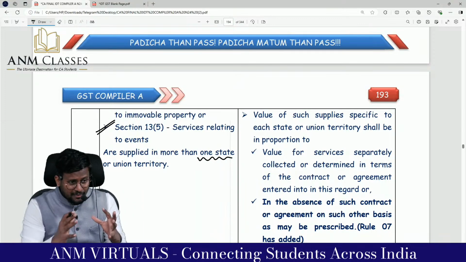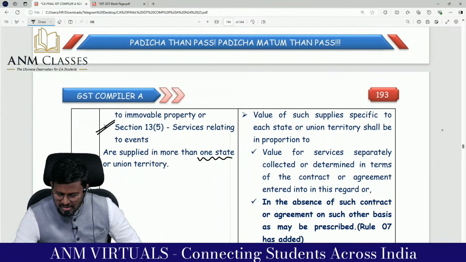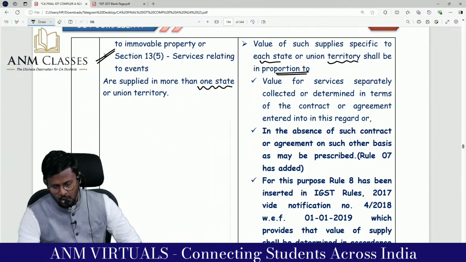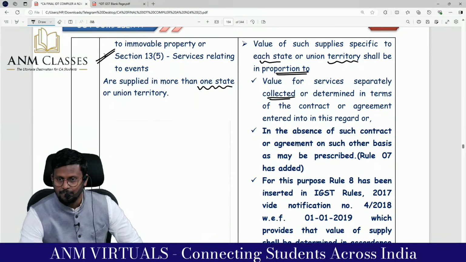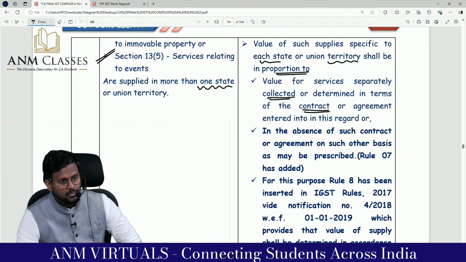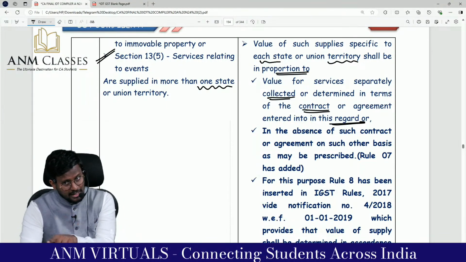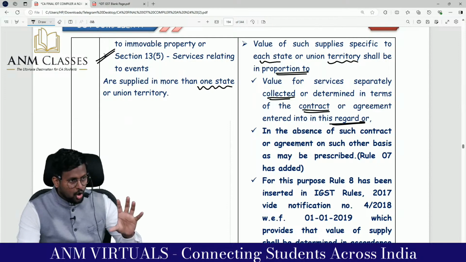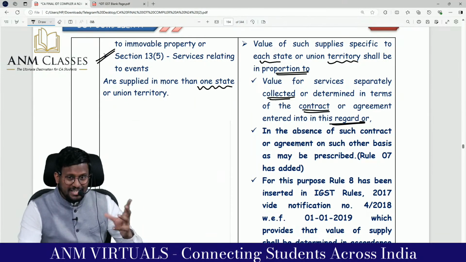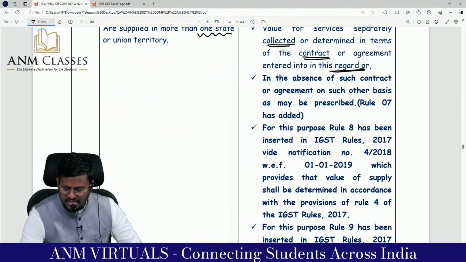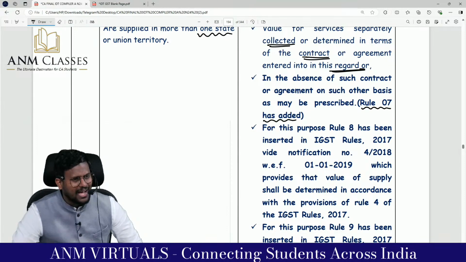So when there are two, I have to divide. The value of such supply specific to each state or union territory shall be in proportion to the value for the service separately determined in terms of the contract or agreement entered into in this regard. That means it should be stated in the contract: you pay me a total of 10 lakh rupees, of which this much is for Delhi and this much for the other state. Take the value stated in the contract. In the absence of such contract or agreement, or such other basis as may be prescribed, we have to follow the rule.